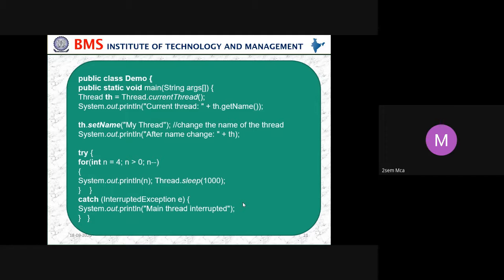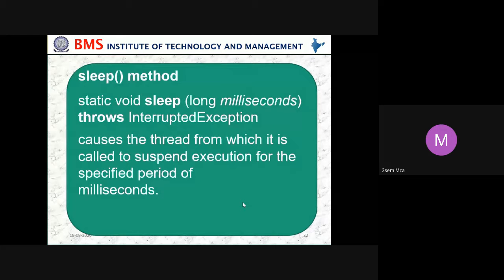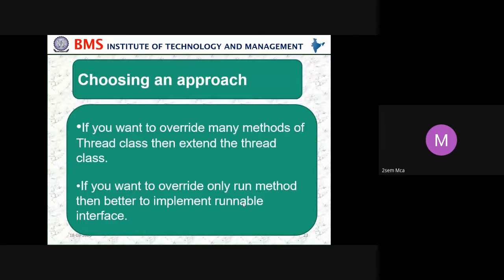For int n equals 4, n greater than 0, n minus minus, System.out.println, Thread.sleep(1000), then catch InterruptedException, System.out.println("Main thread interrupted"). The sleep method, static void sleep(long milliseconds) throws InterruptedException, causes the thread from which it is called to suspend execution for the specified period of milliseconds.